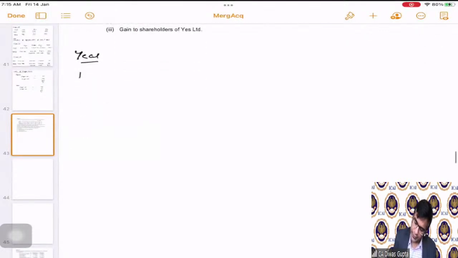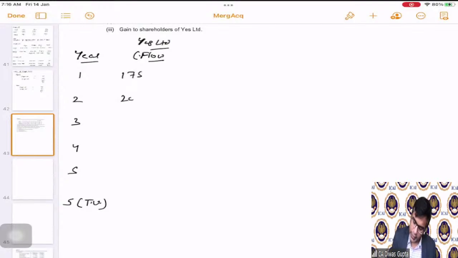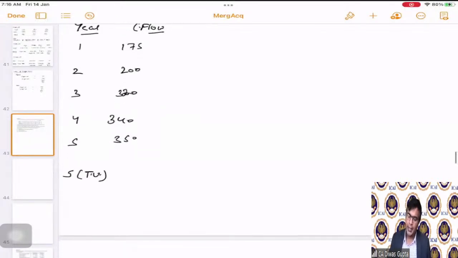Years 1, 2, 3, 4, 5, and this is another 5 for the terminal value I'm putting. Okay. So cash flows are for Yes Limited. First of all, we are calculating 175, 200, 320, then 340, then 350. And how are we going to calculate this terminal value?